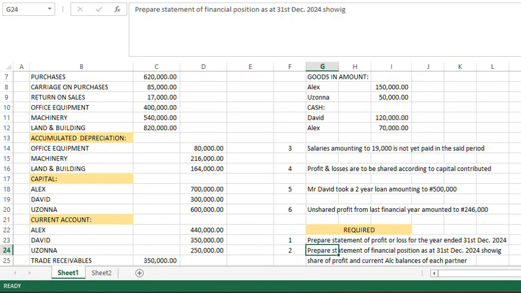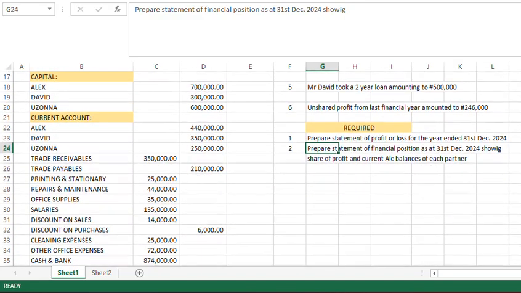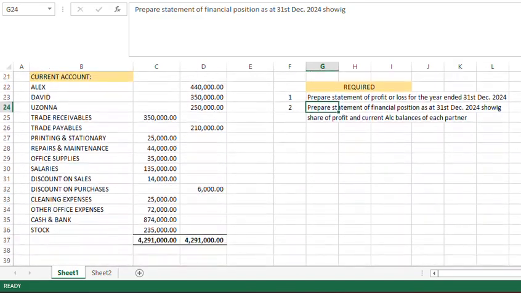Alex contributed 700,000, David contributed 300, Ozonna contributed 300, and we have current account balances and so on. So this is the prior balance that we'll be working on.